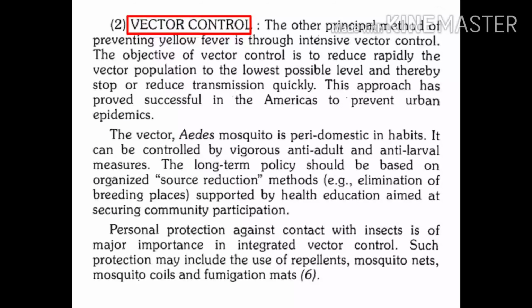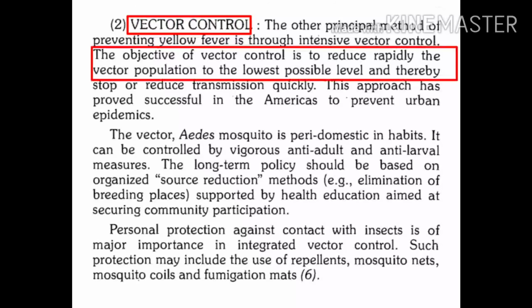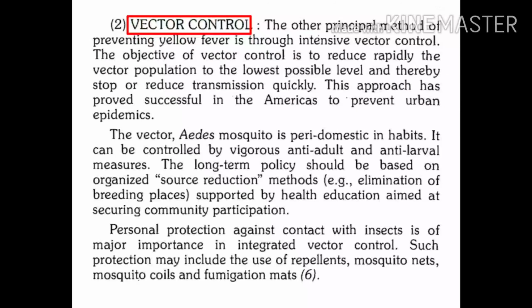Second approach in control of urban yellow fever is vector control. The objective of vector control is to reduce the vector population and to break the chain of transmission. Three important measures are there. One is anti-larval measures, where we can use mineral oils and larvicides.